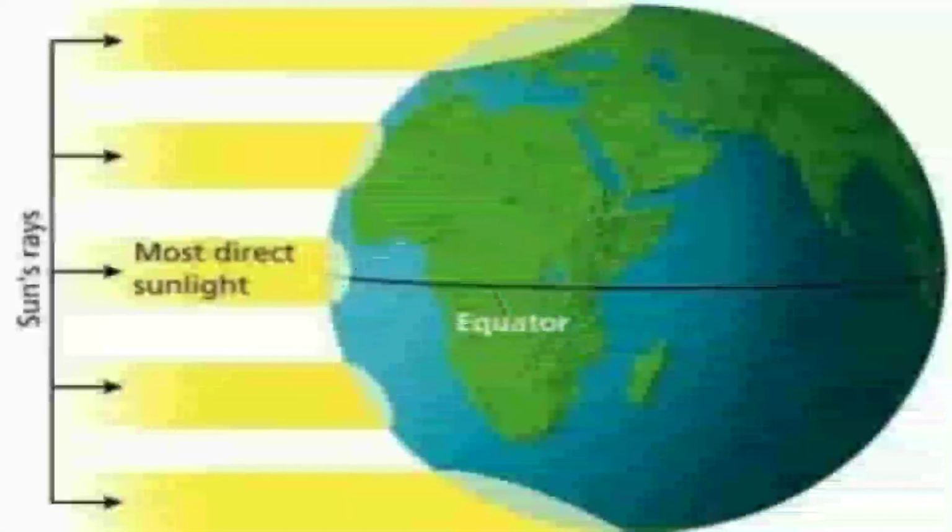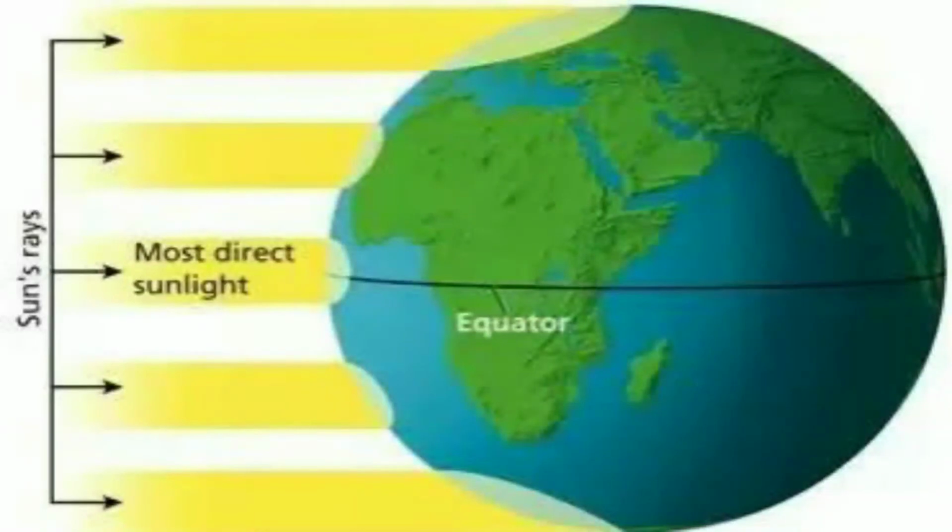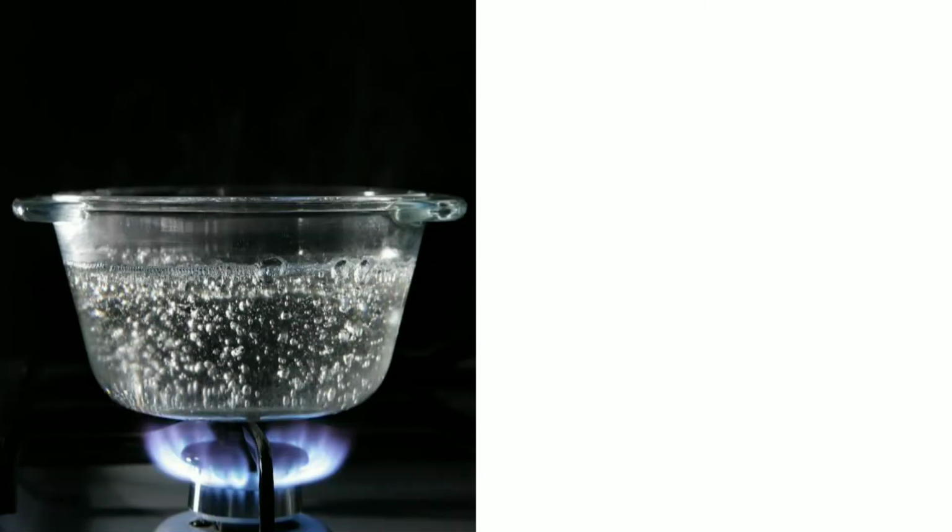We have also seen that due to uneven distribution of sun rays on the earth's surface, there is a difference in temperature. Equatorial areas are extremely hot, while polar areas, where sun rays fall slant, are extremely cold, and due to that it gives rise to water currents.